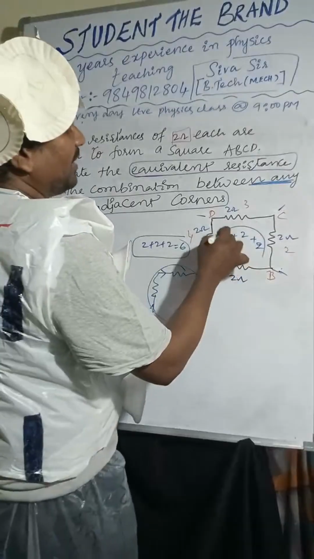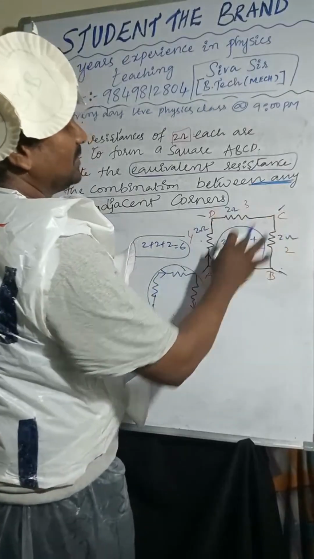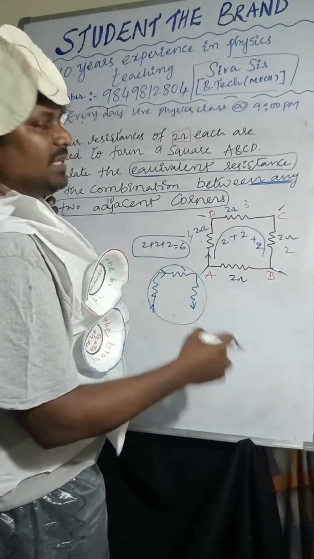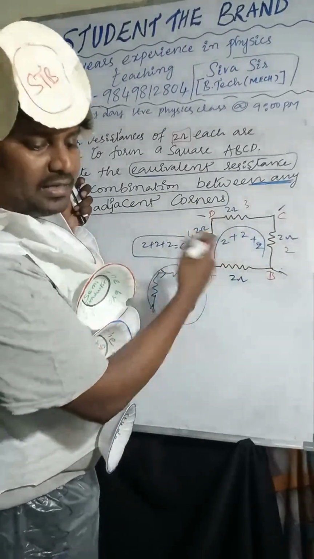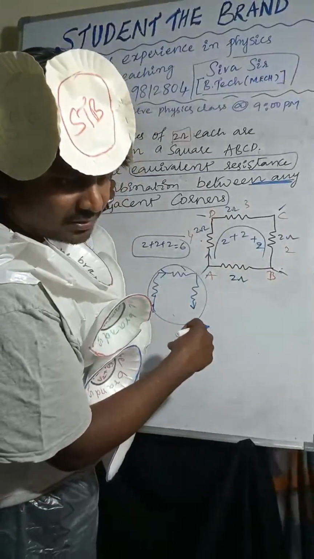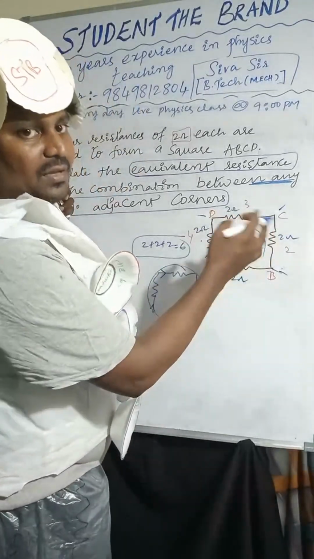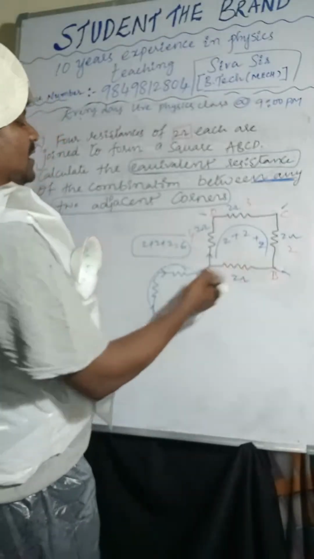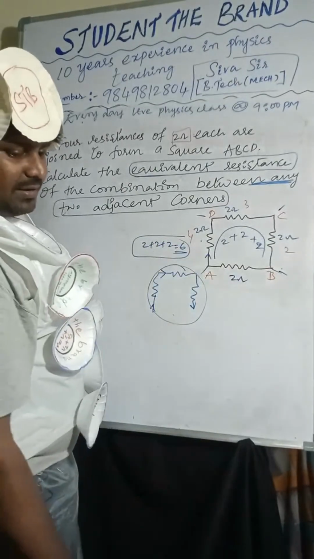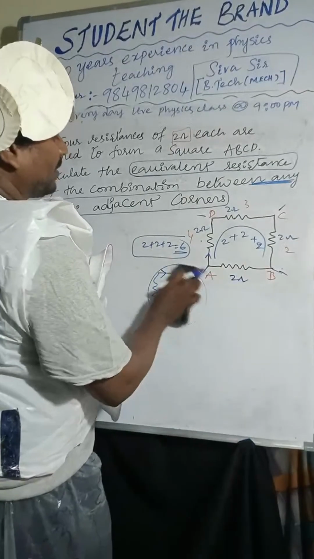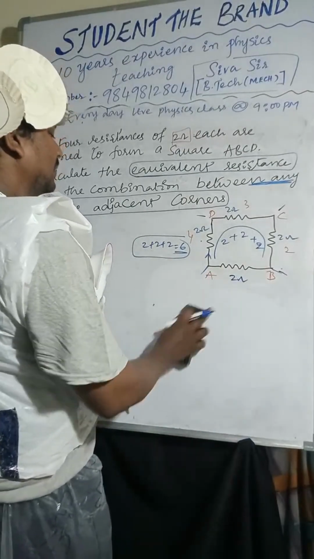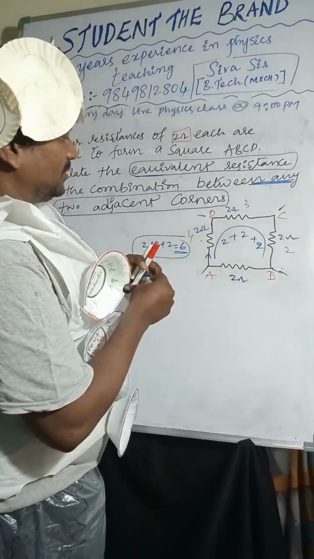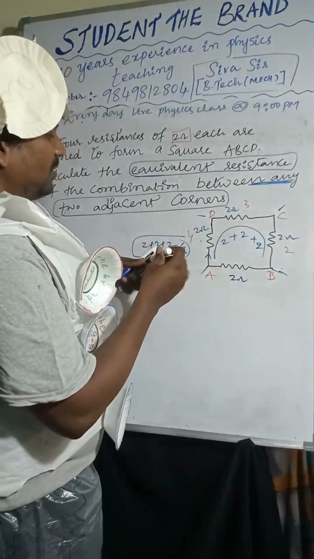So here I am taking 1, 2, 3. These three resistors are connected in series combination. How can we say? Because the current is the same through all these three resistors. That's why I'm taking 6. Is it clear, Shivani? Now, let's redraw the diagram. I'm redrawing the diagram, you can check once.